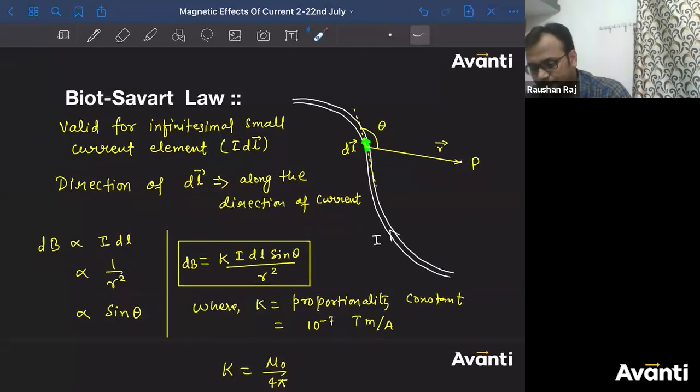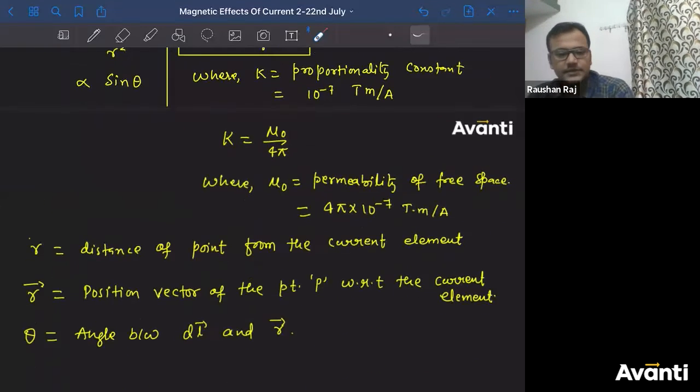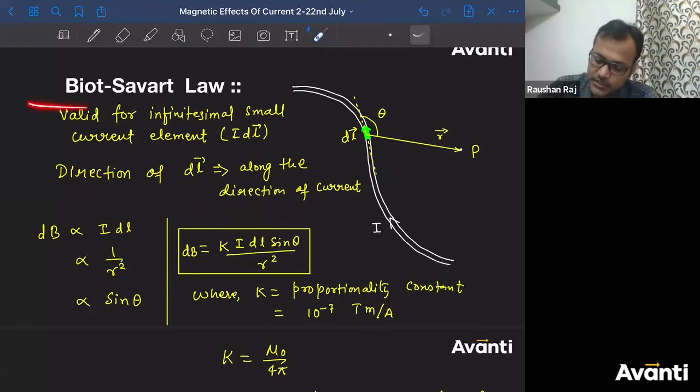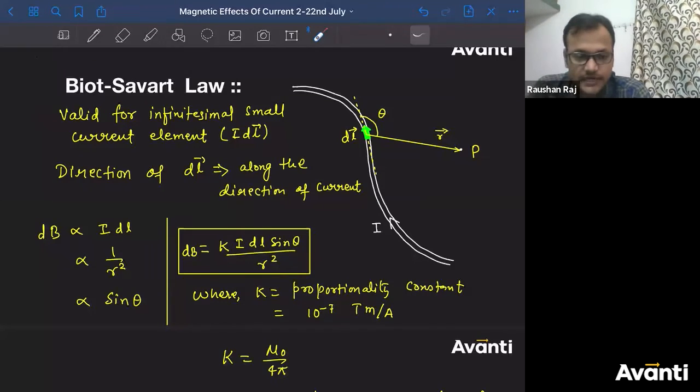बहुत बढ़िया. Now can you see some similarity, guys? Tell me, can you see some similarity between Biot-Savart's law and Coulomb's law? कुछ दिख रहा है क्या? In Coulomb's law, we studied that electric field was directly proportional to charge and it was inversely proportional to the distance square, right? Square of the distance.